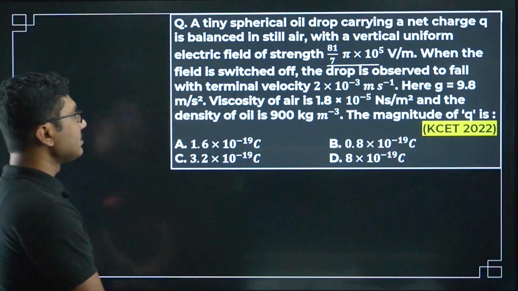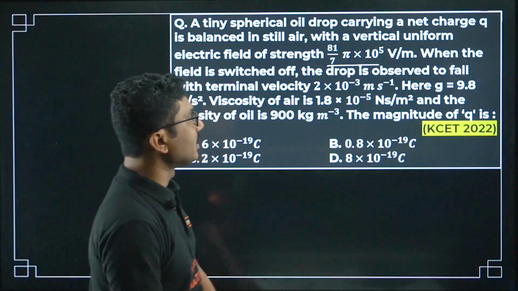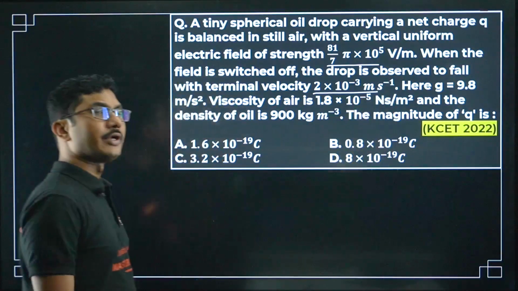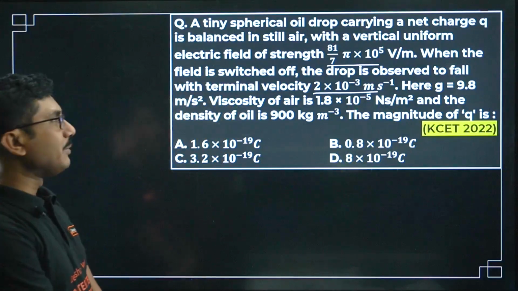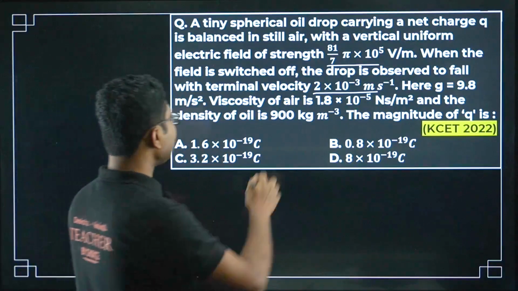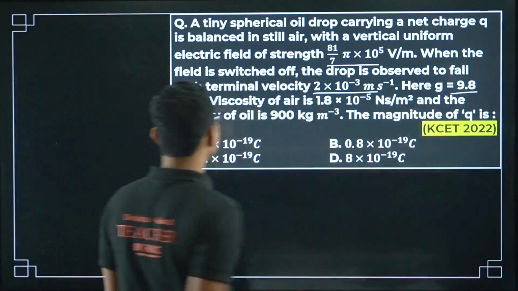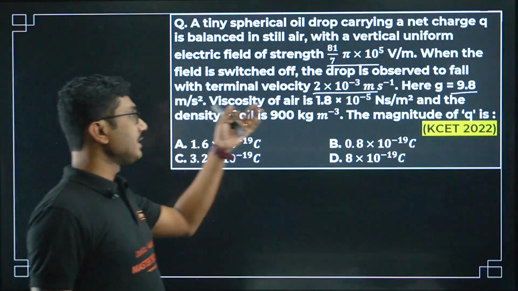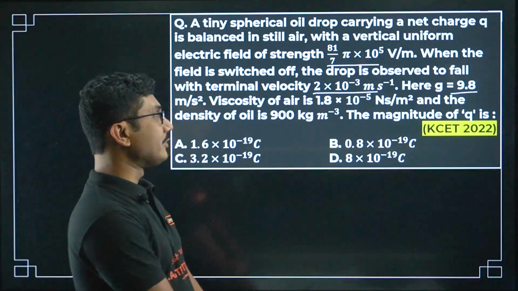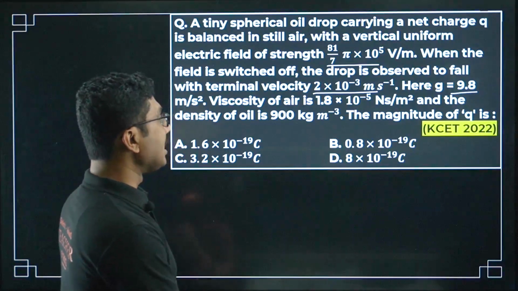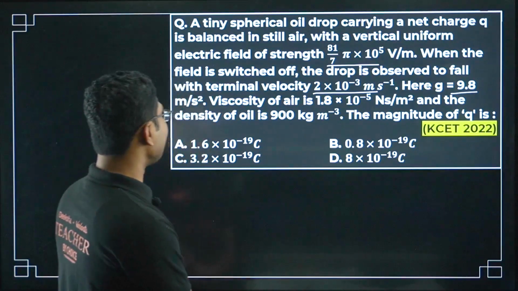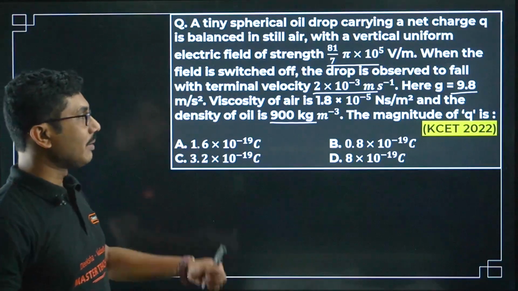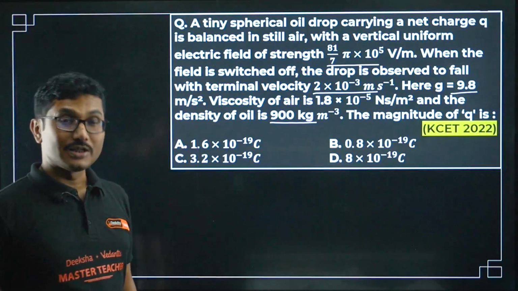When the field is switched off, the drop is observed to fall with a terminal velocity of 2 × 10^-3 meter per second. Here g is 9.8 meter per second squared. The viscosity of the air is 1.8 × 10^-5 newton second per meter squared, and the density of the oil is 900 kg per meter cube. The magnitude of the charge Q is?